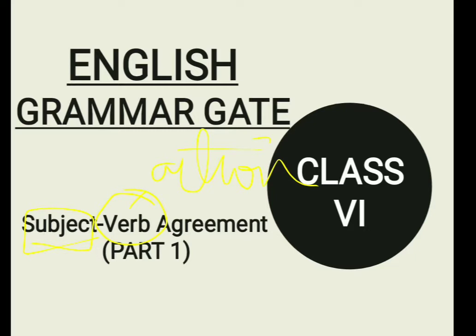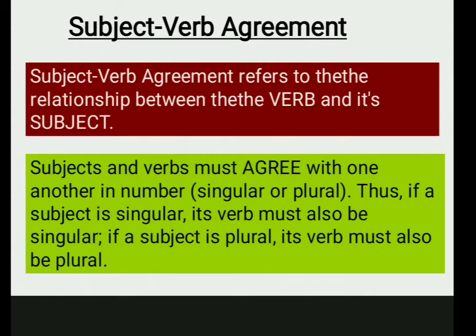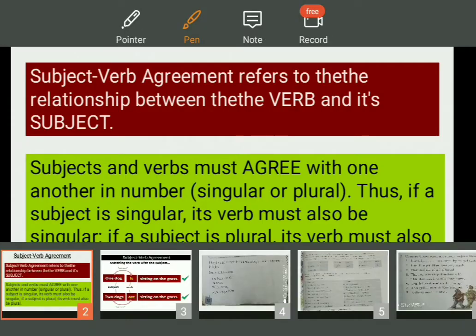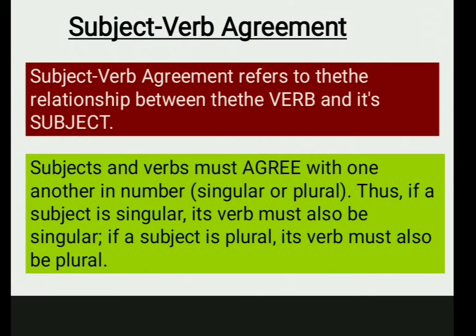These are the two different topics. Now these two are brought together, subject, verb. Agreement. Now you know what is the meaning of agreement? We agree on something, right? So here, what's the agreement between the subject and verb? Let's see. So the chapter says subject verb agreement. First, let us see the definition. Subject verb agreement refers to the relationship between the verb and its subject.